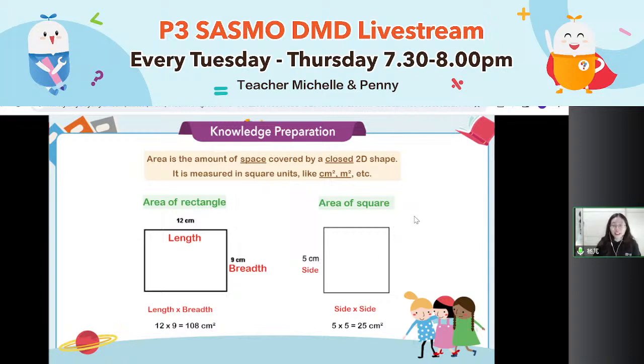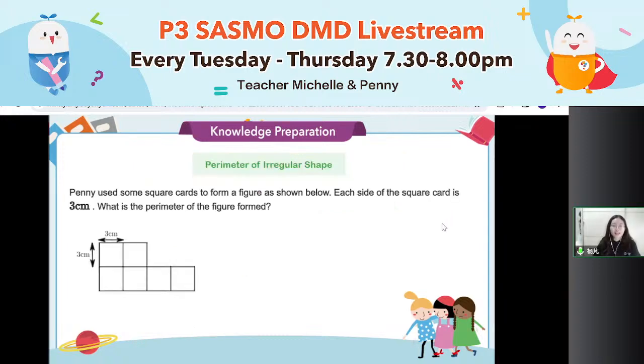But now let's see the SASMO test. It cannot be easy like this. Yeah, the question will be hard. If the shape is regular, it will be very easy. But now I have changed the regular shape into some irregular shape. Okay, everybody, now let's learn the method. How do we find the perimeter of an irregular shape?